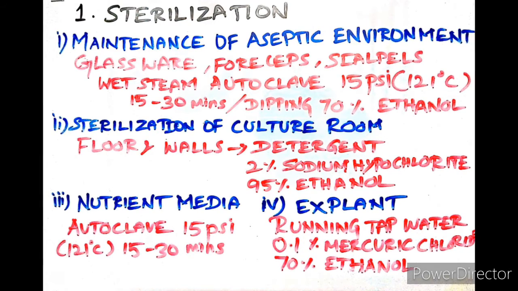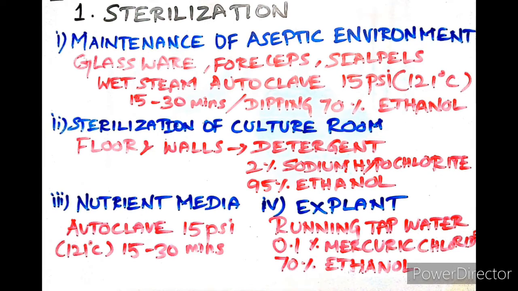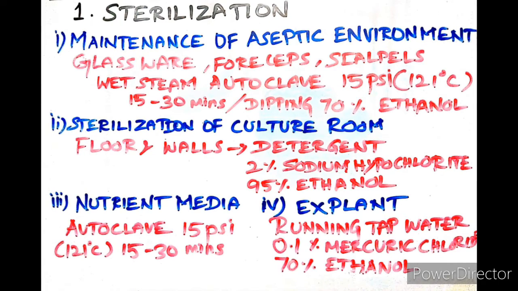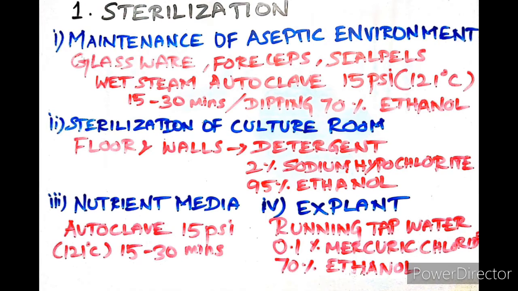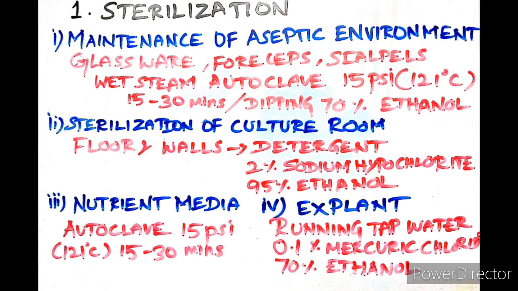Then sterilization of nutrient media. The culture media are dispensed in glass containers plugged with non-absorbent cotton. Then sterilized using autoclave at 15 psi, that is 121 degrees Celsius for 15 to 30 minutes. Then sterilization of explant.